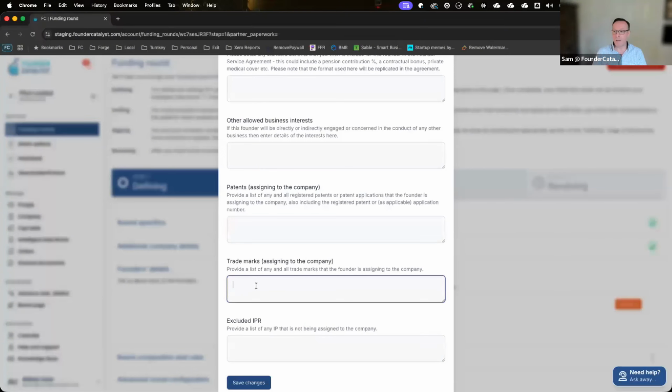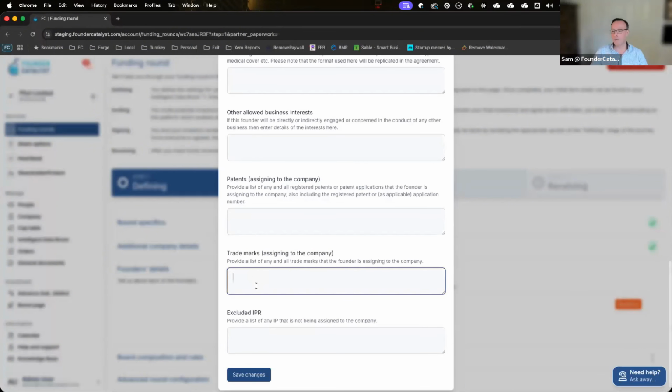And the reason you do that, there are people, believe it or not, that look for every new company registration on Companies House and will go out and trademark the company name before you have the chance to do it. So it's best practice often to trademark first, register the company second, and then nobody can get in there. But that does mean you need to explicitly transfer the IP, the trademark of your company from the registration you have as an individual into the company, and this allows you to do it here.